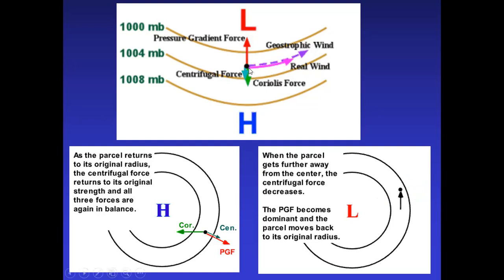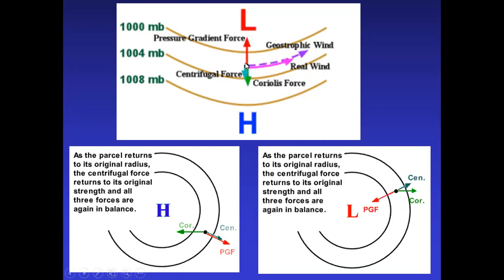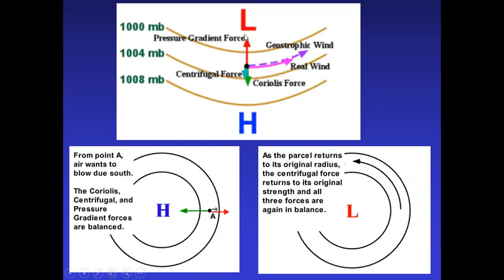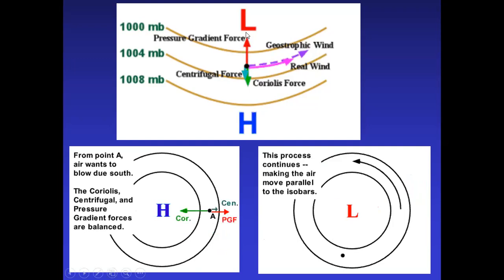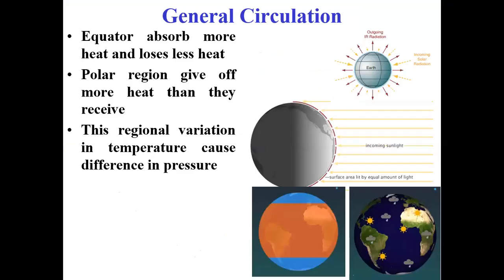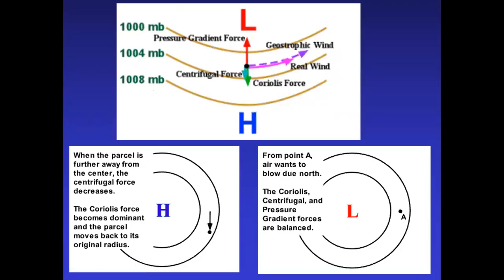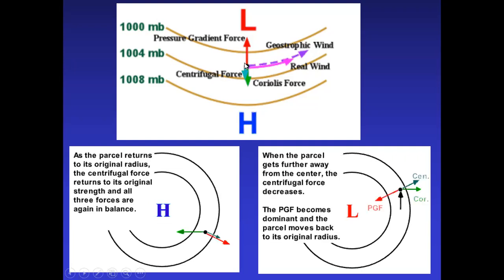Okay. So suppose this is the atmosphere at a particular place. Suppose this is Badnapur. At Badnapur, the atmospheric condition is stable. The pressure gradient force is due to the atmospheric pressure, and the Coriolis force is due to the rotation of the earth, and the centrifugal force is due to the acceleration of the earth's center.